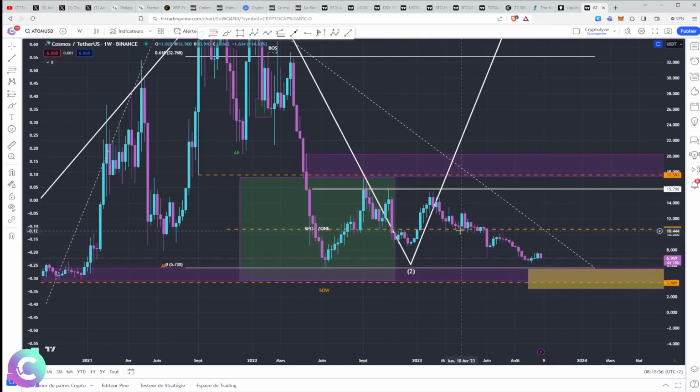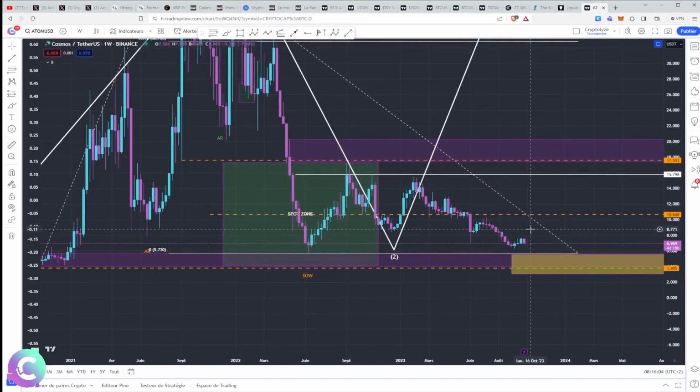And what we expect is a UTAD, therefore a new ATH. So therefore, we do not forget two things at the level of Atom: we have inflation, which is constant. Therefore, we have a downward pressure, which is constant. And inevitably, to alleviate this downward pressure, it is imperative to have utility behind it at the level of Atom, something which is being built at the network level, which is already present on the Atom's utility, but which is being strengthened instead at the Cosmos SDK level.